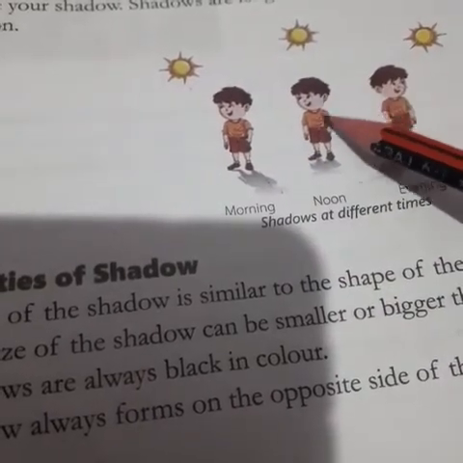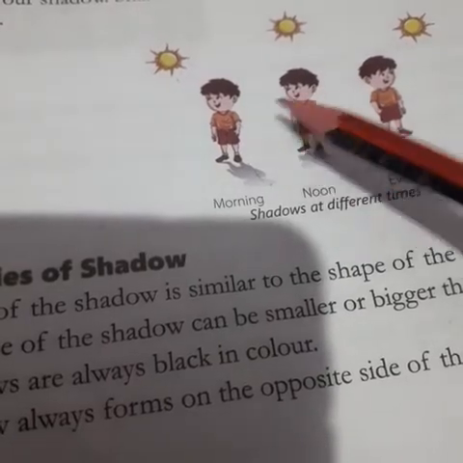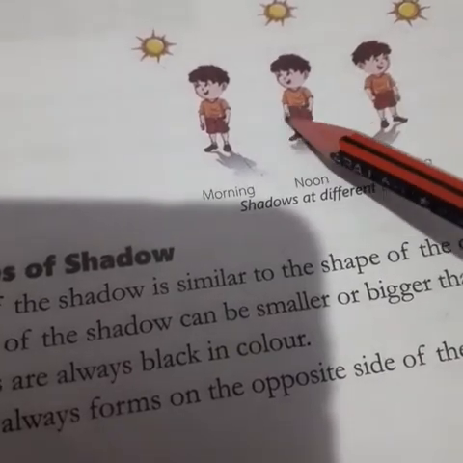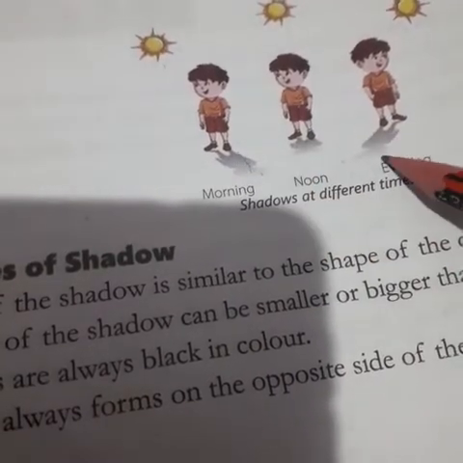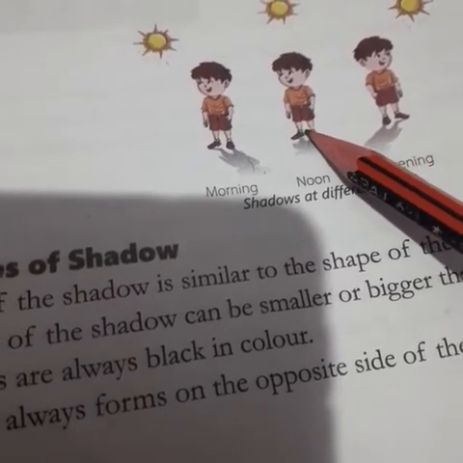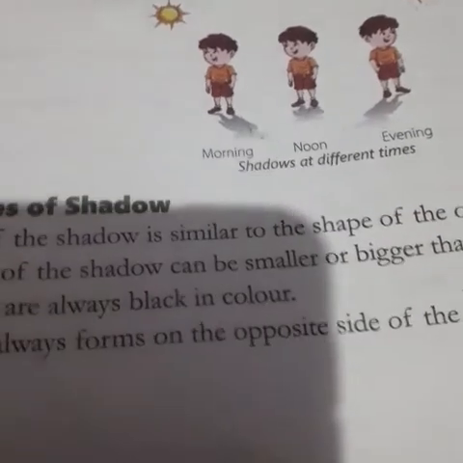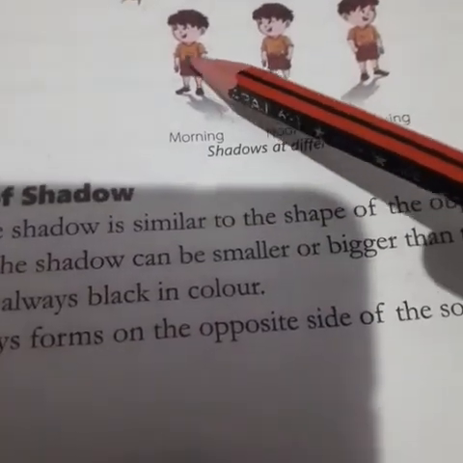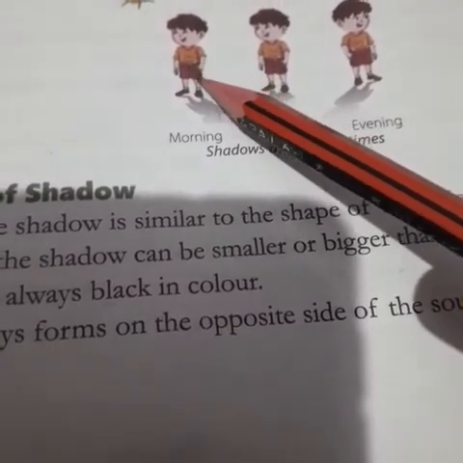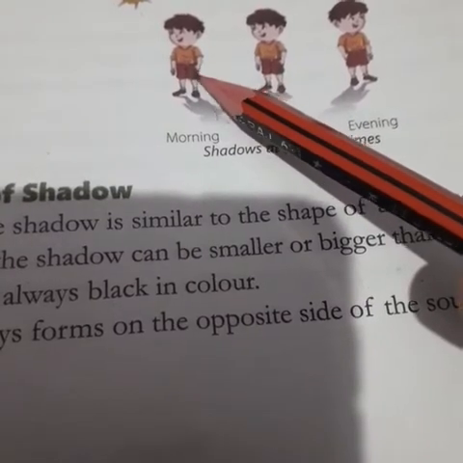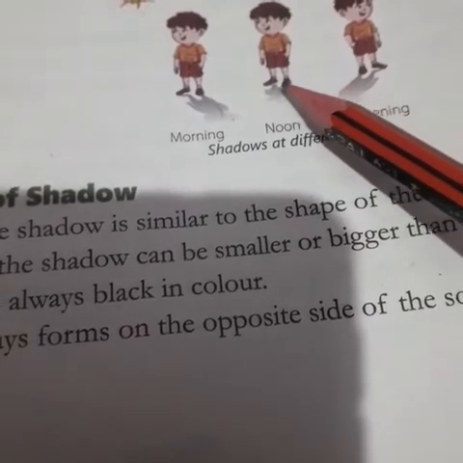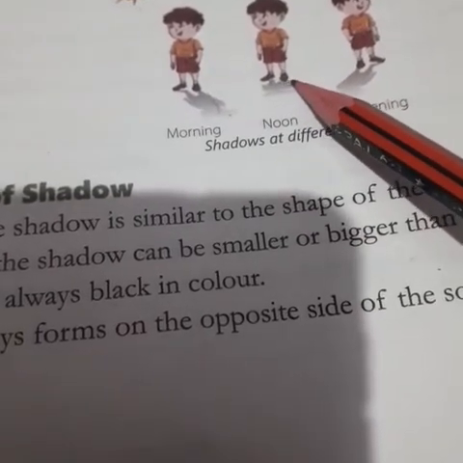Stand in the sun once in the morning, once in the afternoon and once in the evening. Observe your shadows. Shadows are longer in the morning and the evening, but small in the afternoon. Again, when you stand in the sun once in the morning, once in the afternoon and once in the evening, observe your shadow. The shadows are longer in the morning and evening, but small in the afternoon.